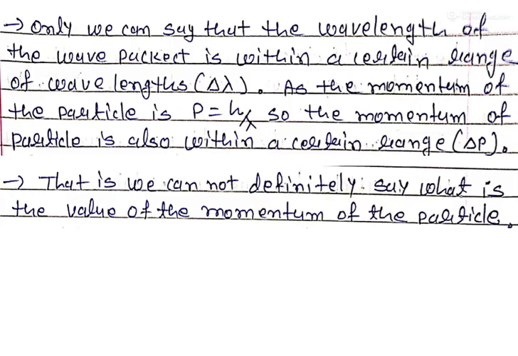So the basic idea is, we can only say that the wavelength of the wave packet is within a certain range of wavelength Δλ. As the momentum of the particle p is equal to h upon λ, the momentum of the particle is also within a certain range. That is, we cannot definitely say what is the value of the momentum of that particle.